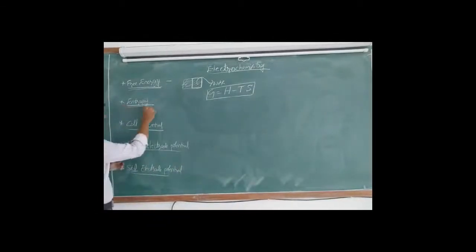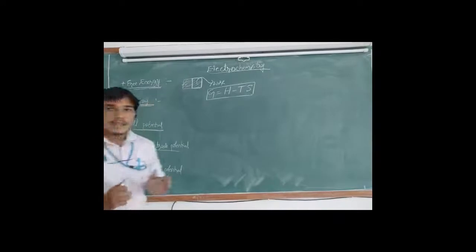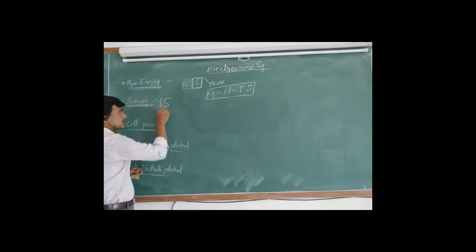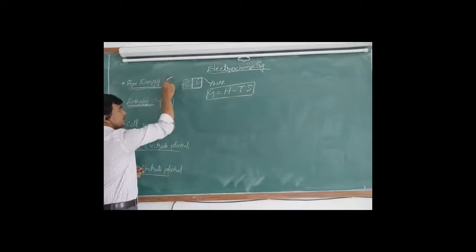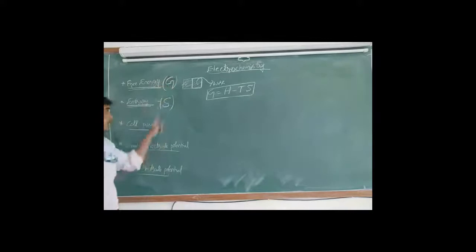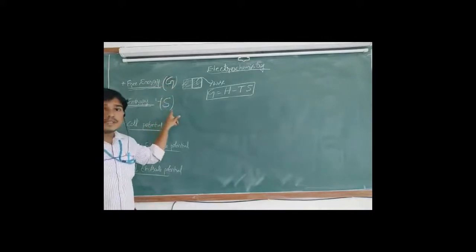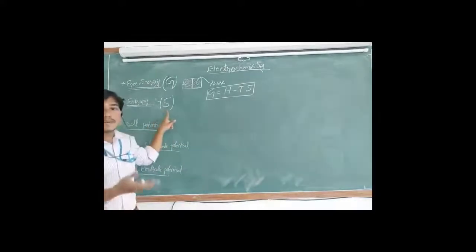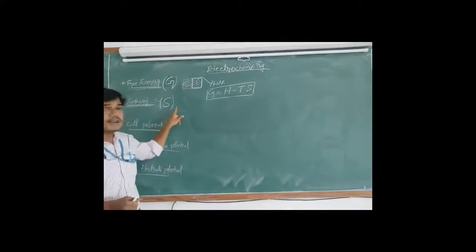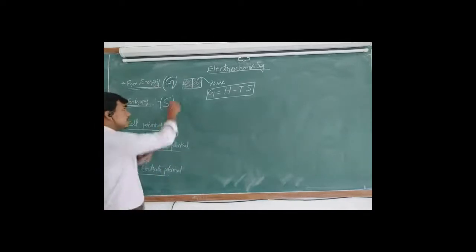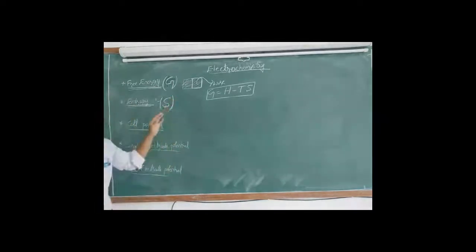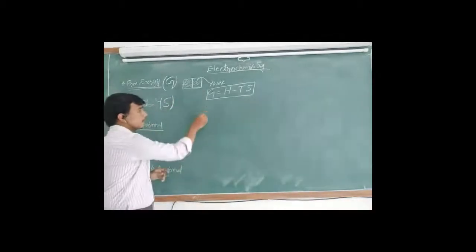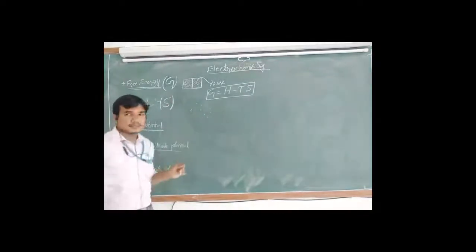The next one is entropy, which is denoted as S. Free energy is denoted as G. Entropy, as we all know, is the measure of randomness. It is the measure of disorderness or randomness, or the measure of probability of a system. In a system, it is how much disorder there is.